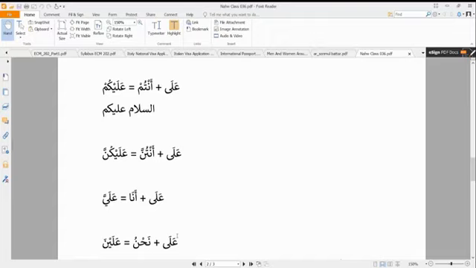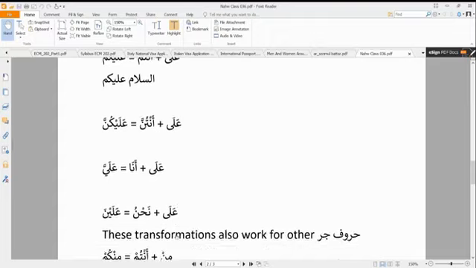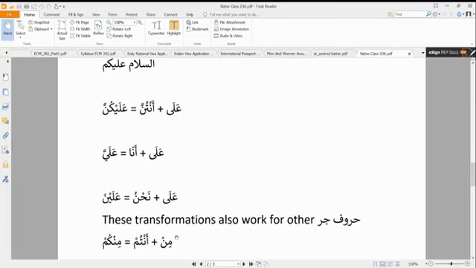Then ala plus ana. When we add ala to the first person singular, that ana, we now use ya al-mutakallim instead, and it becomes alayya, because ala already has the alif maqsura, which is like a ya. So when we add another ya to it, that ya has a shadda, and that's why it becomes alayya.